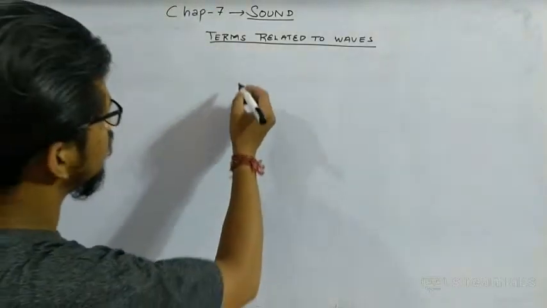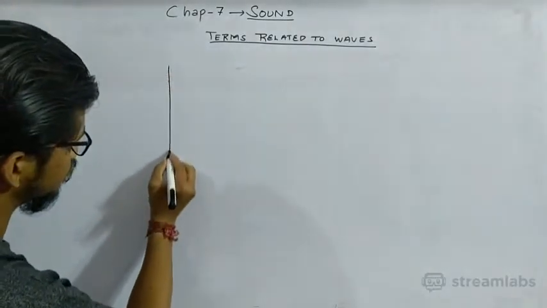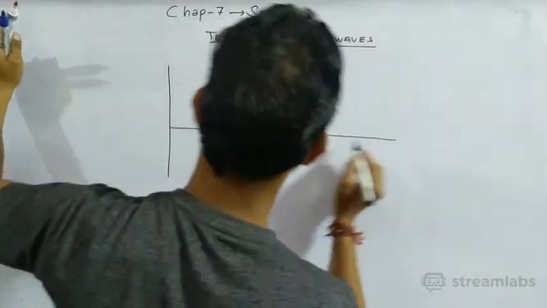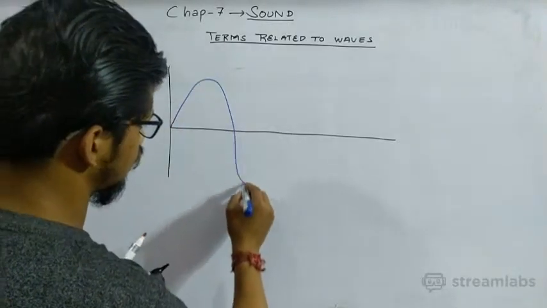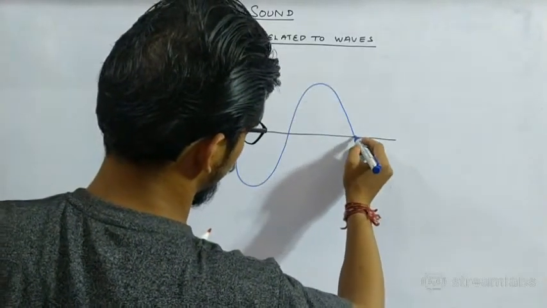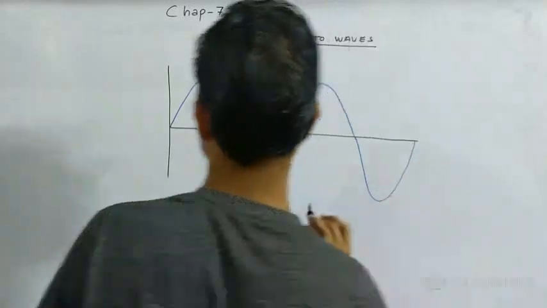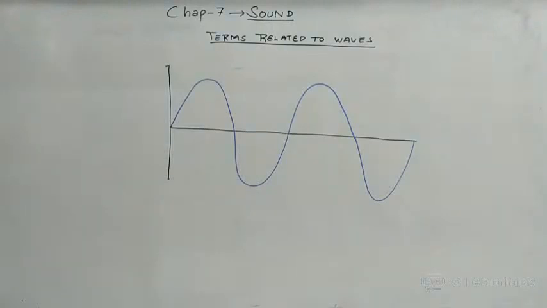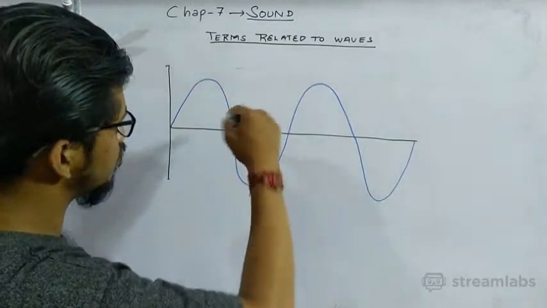Okay, suppose that you have a wave. Okay, so this is a wave. Which type of wave? This is a mechanical wave.